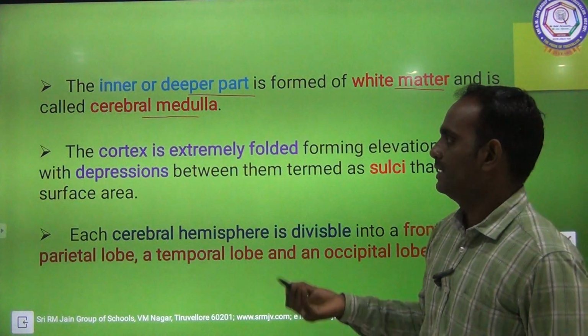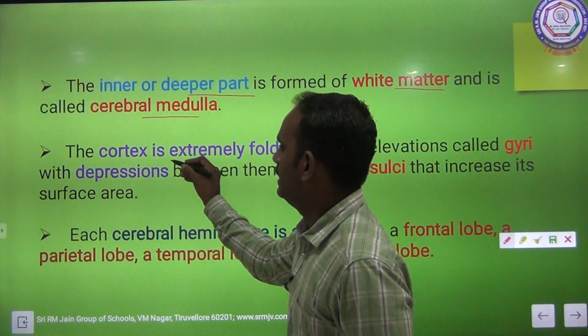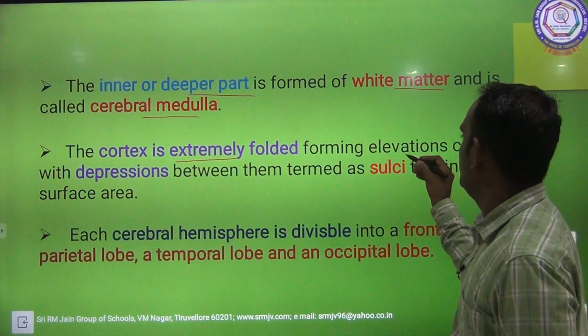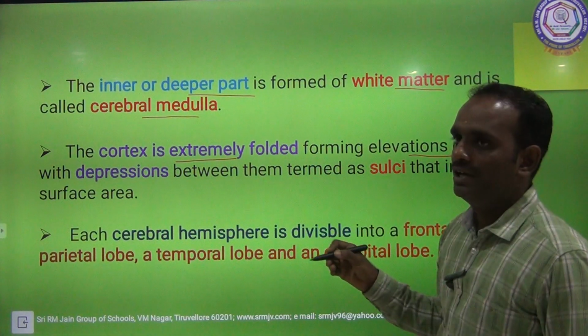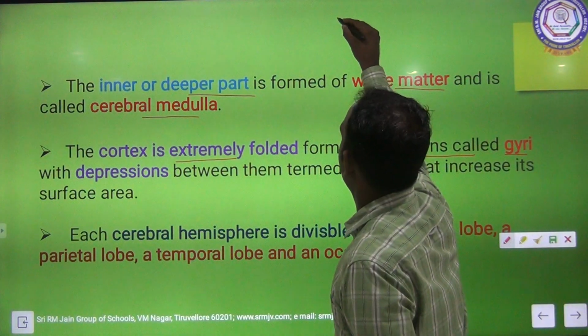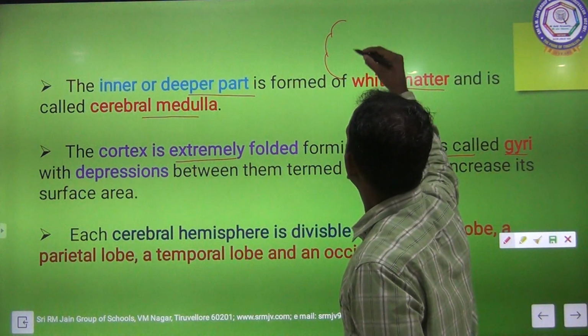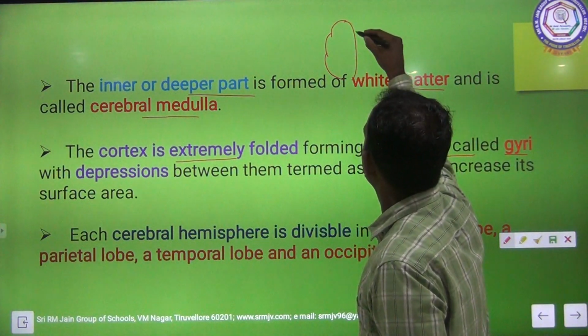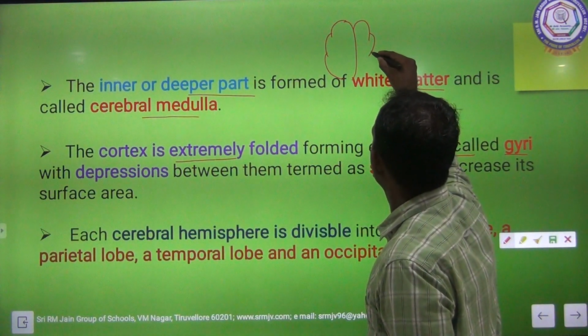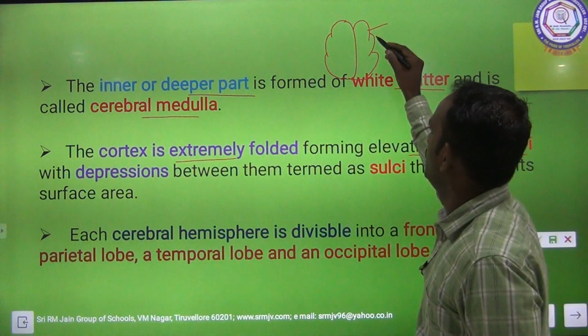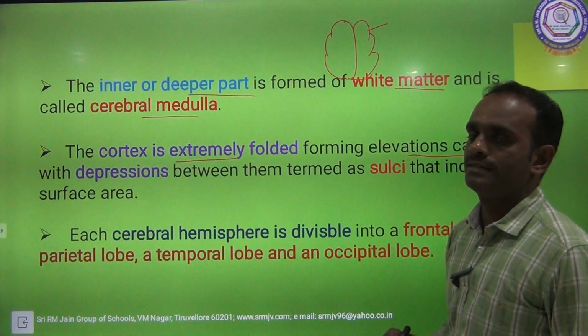I already said that. The next one: the cortex is extremely folded, forming elevations called gyri. You see, so many foldings are seen in the cortex region. Think of it as the cerebral cortex.